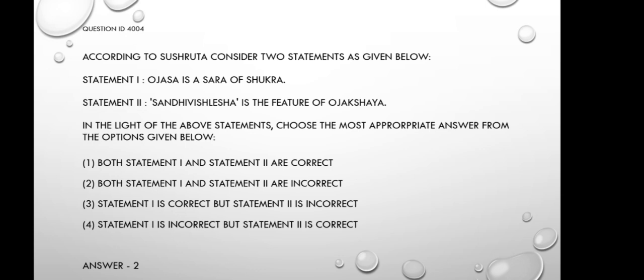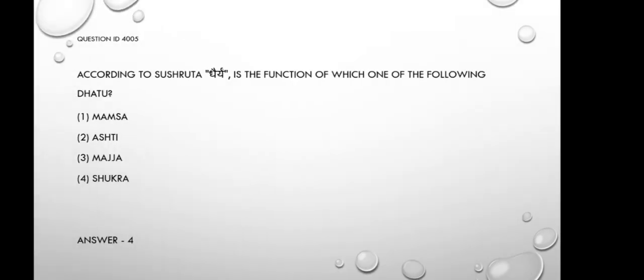In statement 2, Sandhi Vishlesha is the feature of Ojakshaya. According to Sushruta, what is the shloka for Ojakshaya? Murcha Mamsakshayo Moha Pralapo Maranamiti Kshaye. So Sandhi Vishlesha is not a feature of Ojakshaya. It is a feature of Ojo Visramsa. So statement 2 is also incorrect. So the right answer is option 2, both statement 1 and statement 2 are incorrect. I think it's clear.